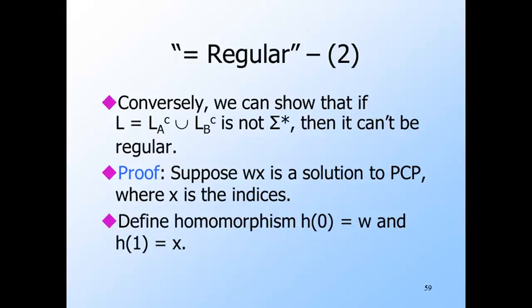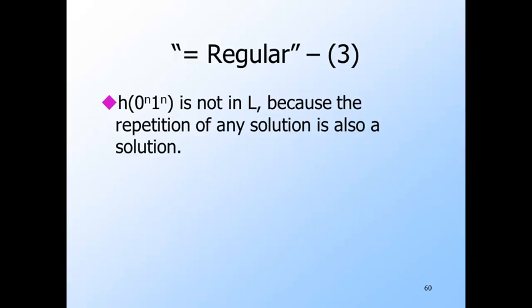Now, let H be the homomorphism defined by H of 0 is W and H of 1 is X. Remember, L is the union of the complements, the strings that are not solutions to the given instance of PCP. We claim that 0 to the n, 1 to the n is not in L for any n, because if we repeat a solution to a PCP instance any number of times, we also get solutions to that instance.